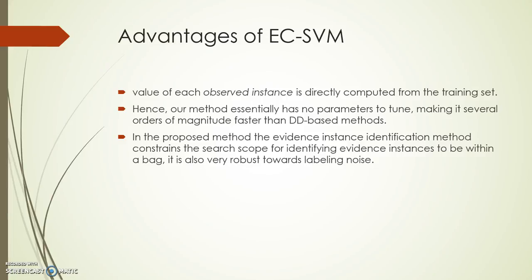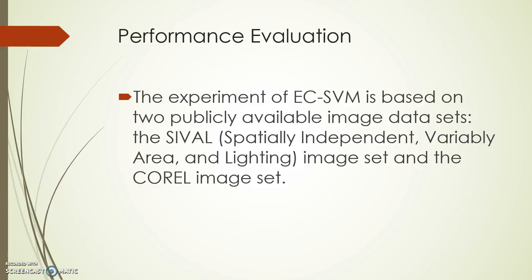So the advantages of ECSVM and the proposed method is that the value of each observed instance is directly computed from the training dataset. Therefore, our method essentially has no parameters to tune, making it several orders of magnitude faster than DDSVM. As we have seen before, for DDSVM we need to optimize it first in order to calculate the values. In the proposed method, the evidence instance identification method constrains the search scope of identifying instances to be within a bag, and is also very robust towards labeling noises.